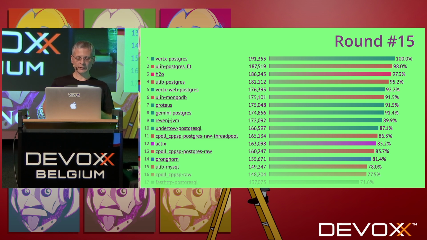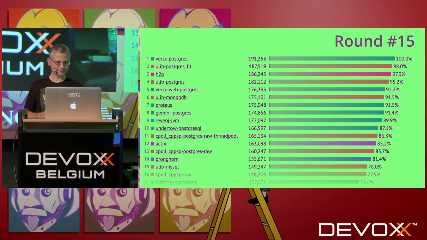So where did that really help? What was great is that at round 15, Vert.x Postgres was ranked #1, performing better than all the other frameworks on the website. So that was a great achievement for us. We can see here that #1 is Vert.x Postgres, #5 is Vert.x Web Postgres, which is more or less Vert.x, but using some web framework on top of it.